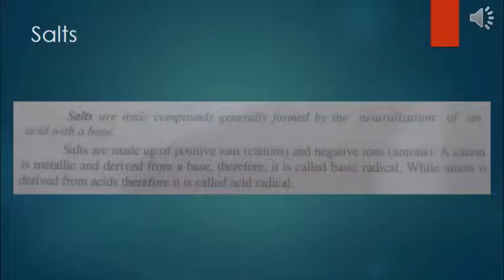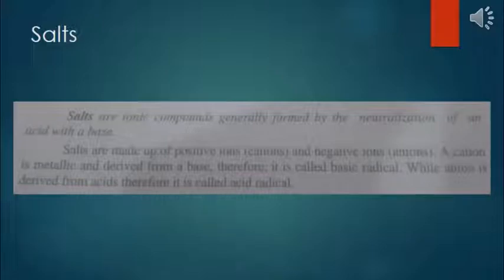Salts. Salts are ionic compounds generally formed by the neutralization of an acid with a base. Salts are made up of positive ions, that are cations, and negative ions, anions. A cation is metallic and is derived from a base. Therefore, it is called a basic radical, while an anion is derived from acid. Therefore, it is called acidic radical.